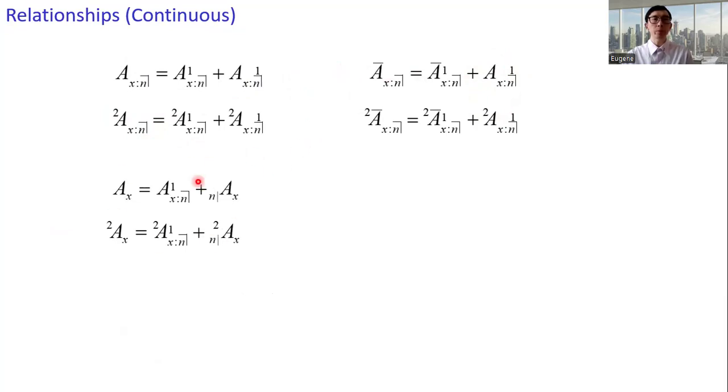And then the relationship for the whole life insurance on x: this equals the sum of the n-year term insurance on x plus the n-year deferred insurance on x. The continuous version.